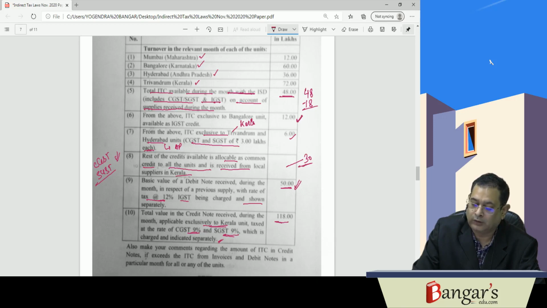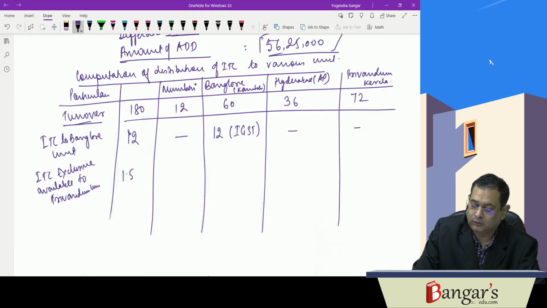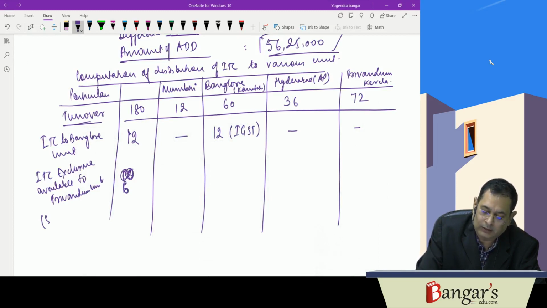Now Trivandrum and Hyderabad unit. Same will be apportioned in the ratio of turnover.